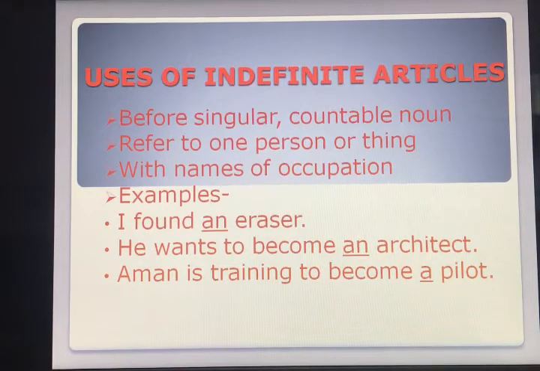He wants to become an architect. Architect is an occupation. Again, I'll use a or an. Architect starts with a vowel sound, that's why I have put an. Aman is training to become a pilot. Pilot is again an occupation. Pilot has a consonant sound, that's why I have put a. So before a consonant sound we use a, and before a vowel sound we use an. The two uses are, first, singular countable noun, and second, with occupations. These are the uses of indefinite articles.